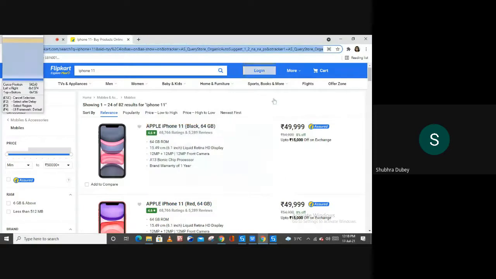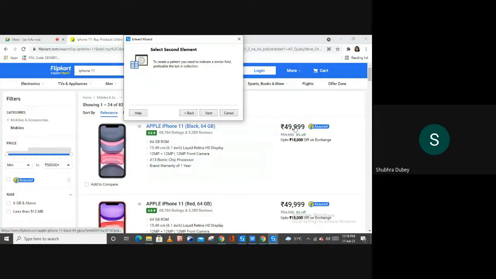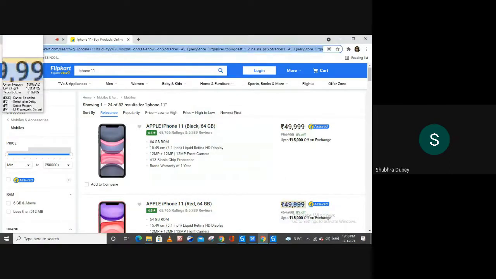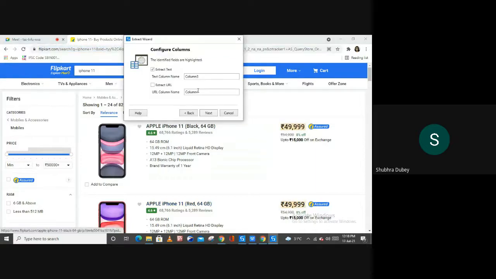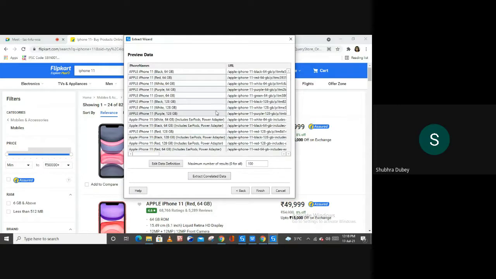For this, now let me select this price from here, select the other price for the demonstrative purpose, and rename the column as cost. And here we don't want the URL because we have already created the URL, and then hit on the next. And this is the preview of your data. Now from here, maximum number of results. So the maximum number of results I want as 0, and then finish.